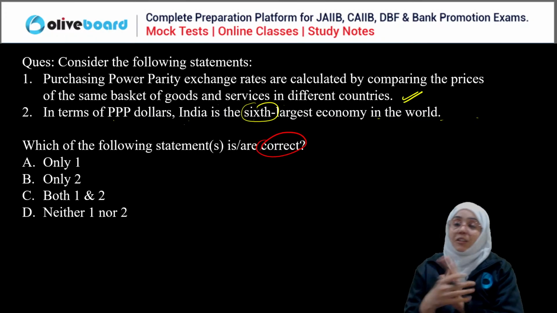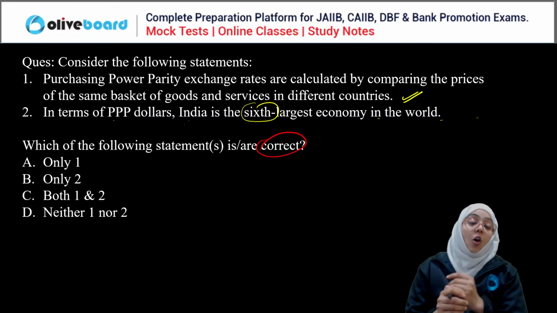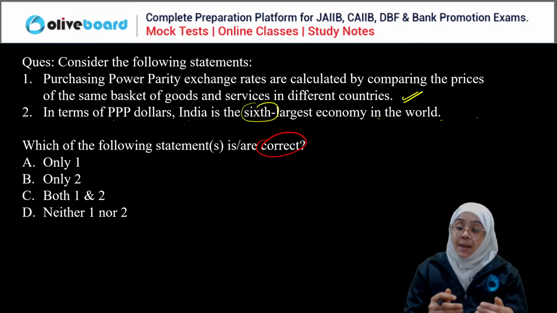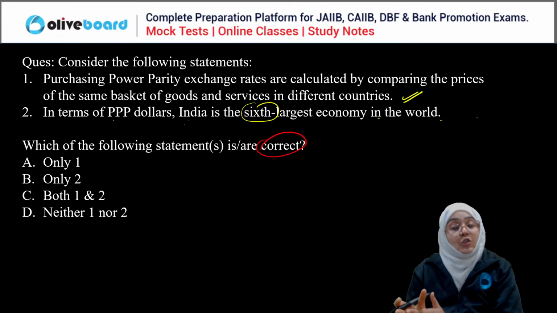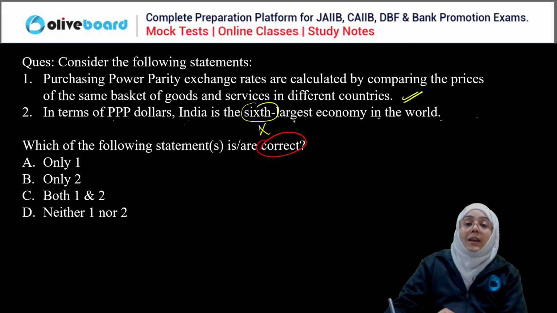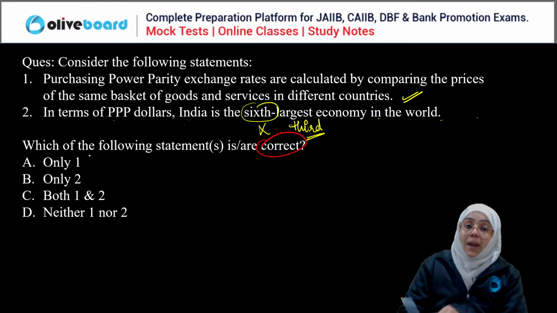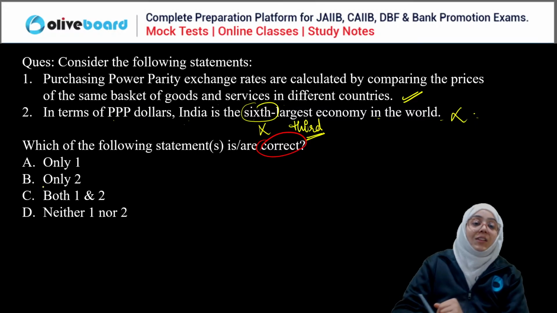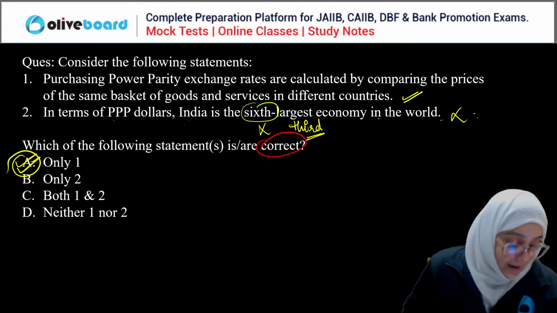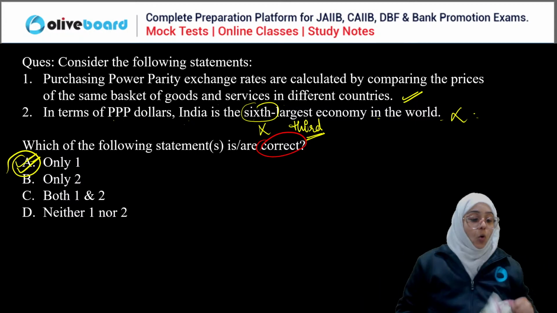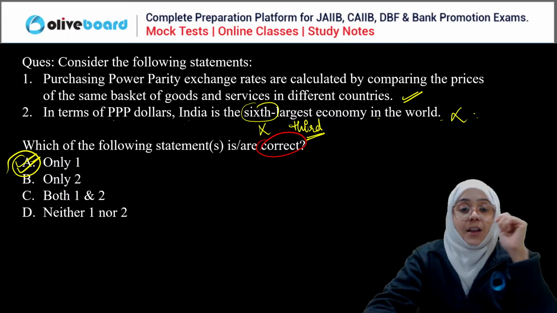And in terms of PPP, India is the sixth largest economy in the world? No, India is actually the third largest economy in the world after USA and China. So the second statement is wrong. The first statement is correct, so only the first is the correct answer here. Very easy.